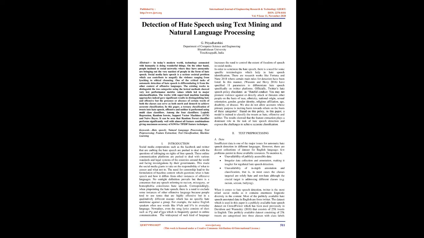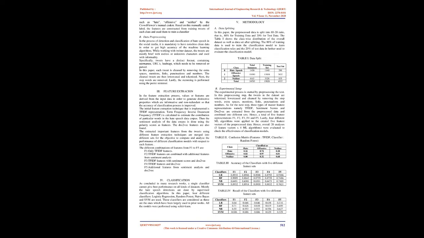The dataset used in this paper is a publicly available hate speech dataset on Crowdflower, which has been used previously in Davidson and Wormsley, 2018, and consists of 25k tweets in English. This publicly available dataset is categorized into 3 classes with class labels, such as hate, offensive and neither, by Crowdflower's manual coders. Based on this manually coded label, the features are constructed from training tweets of each class and used to train a classifier.